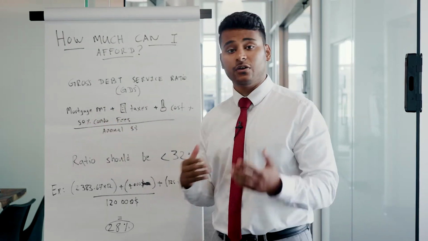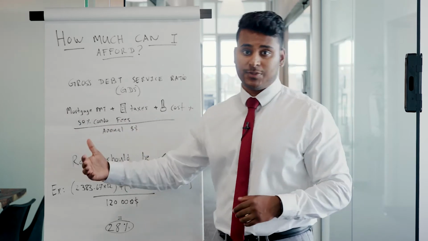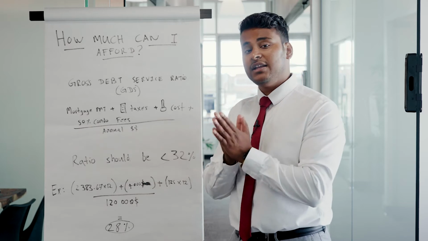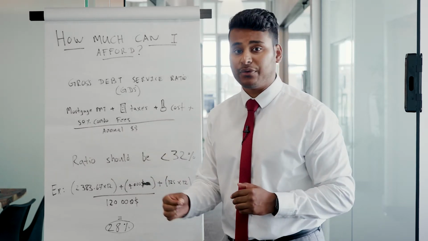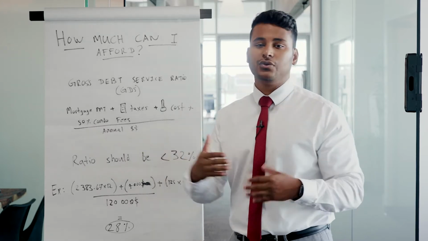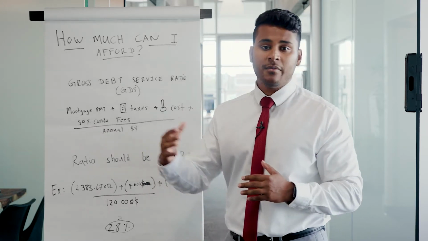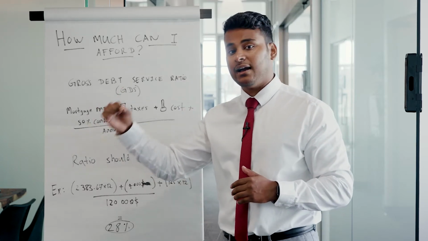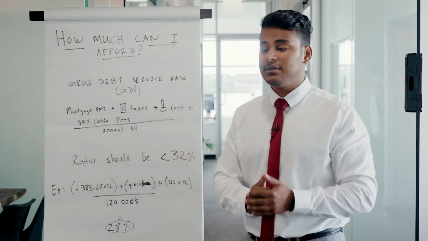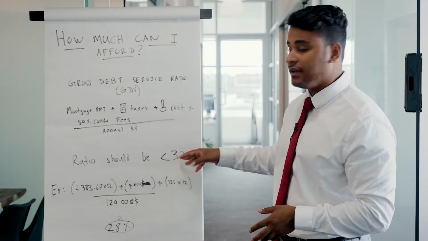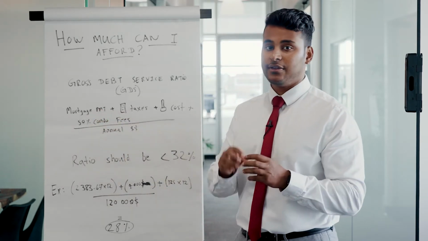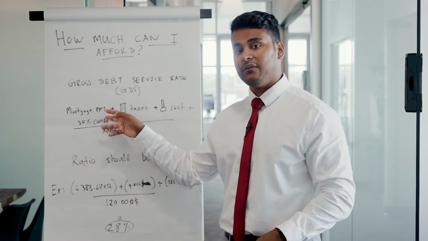So first of all, we take your mortgage payment. Okay, your future mortgage payment, because you don't have a property yet. And to calculate your mortgage payment, we take an interest rate of 5.25%, the stress test, we call it. Obviously right now the rates are below 2%, but the government asks us to qualify the client at a higher rate, because in case that rate goes up, we want to make sure that you are still under 32% debt ratios. So that's the reason why we calculate your payment on 5.25% as interest rate.